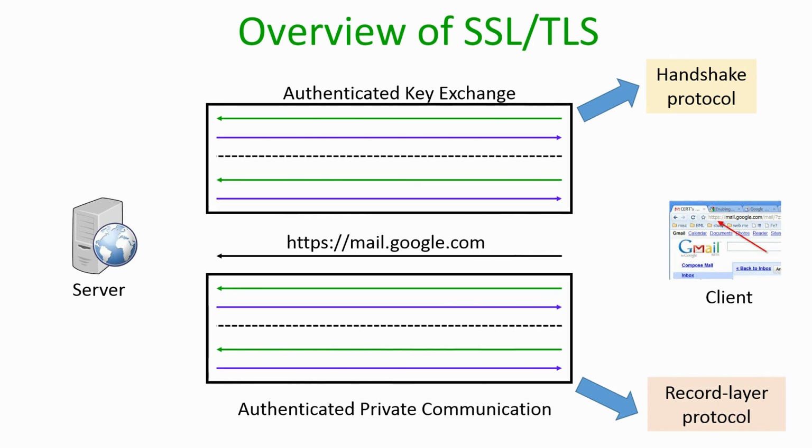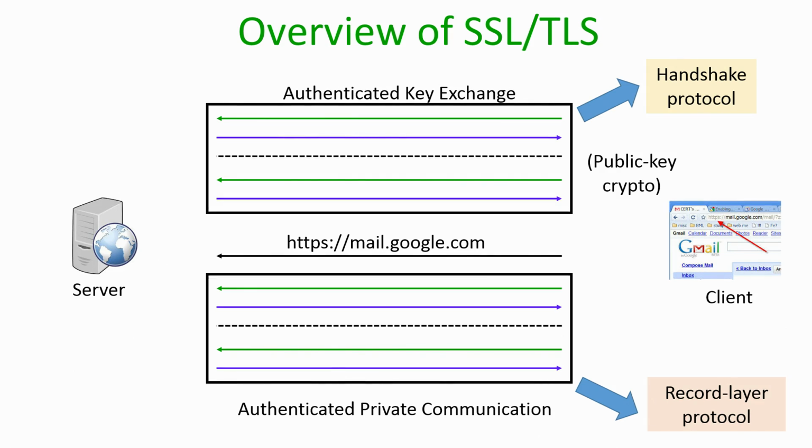Once the key is established, the second sub protocol that starts executing is the record layer protocol. It does the authenticated private communication between the server and the client using the keys established during the handshake protocol.